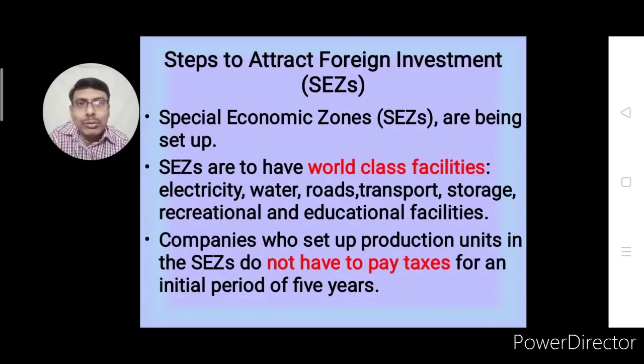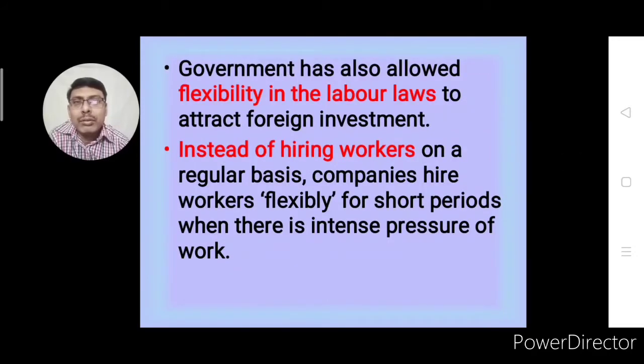They take loans also and have to pay interest, and that is why they need some support from the government side, and the government has given this relaxation. Government is not collecting any tax from those setting up industries in a special economic zone. This benefit is given only for the first 5 years.